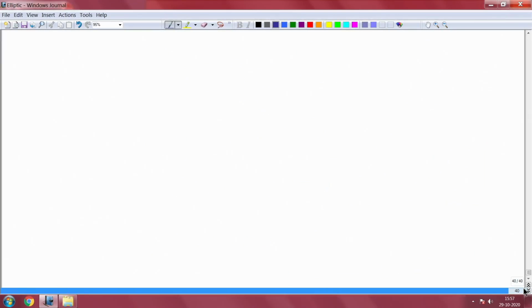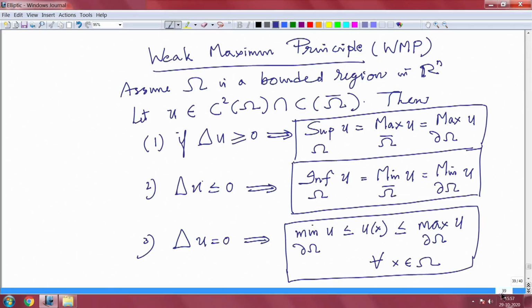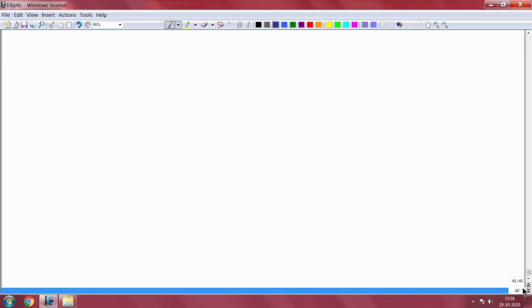These are called the weak maximum and minimum principles, both are there. As I said, such maximum and minimum principles can also be derived for general second order elliptic and other operators. We are not going to give those proofs, but in our reference book we have given some nice examples.